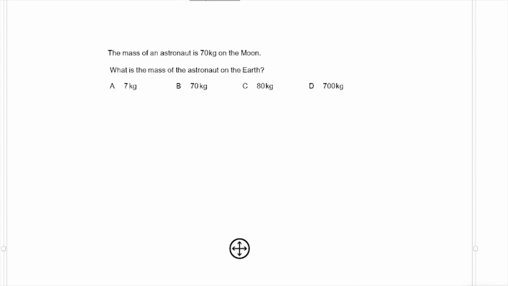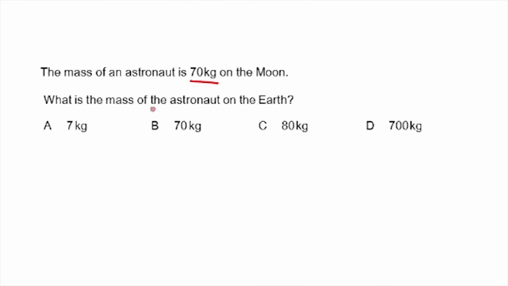The mass of an astronaut is 70 kilograms on the moon. What is the mass of the astronaut on Earth? We said that mass will remain the same whether you are on the moon or on the Earth, so the answer here is still 70 kilograms.